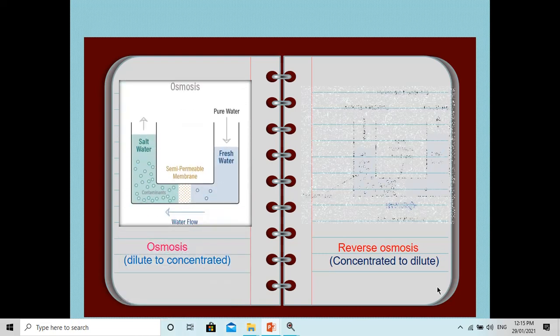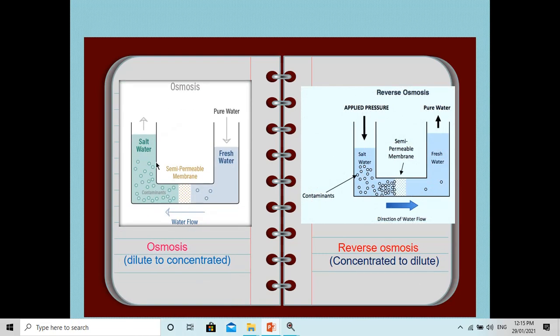These two diagrams will clear your idea. The flow of the water in osmosis is from dilute to concentrated, and when the pressure, that is the osmotic pressure, is applied on the concentrated side, the flow of water is from concentrated to dilute. Look at here the arrow, so here it is called reverse osmosis, and we can get the desalinated water.